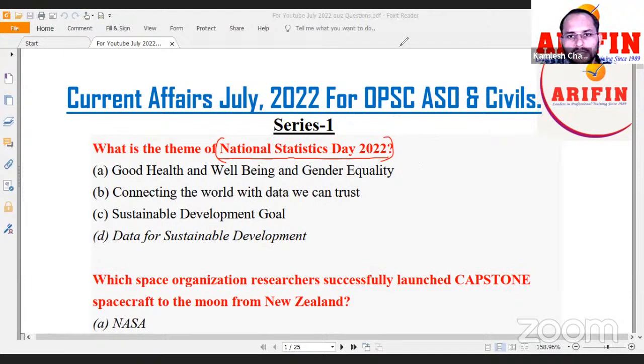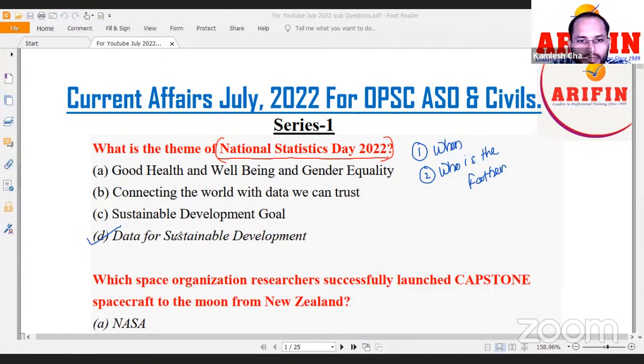There are two questions from this side. Number one, when is this Statistics Day? Number two, who is called the father of Indian statistics? These are two important questions. So the first answer: the National Statistics Day theme was data for sustainable development. This was question number one.